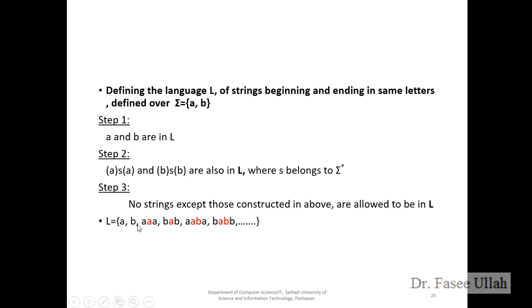Over here, this is A and this is A. This is B starting and this is B closing. This is A, this is B, this is B, and this is B. The important point is that starting and ending should be the same letter, A and A, B and B. This is a simple example.